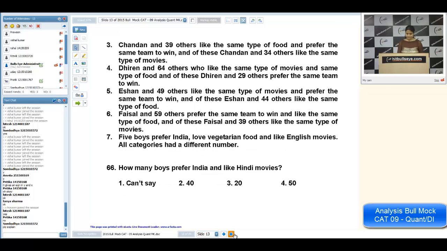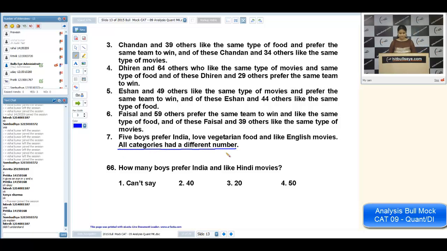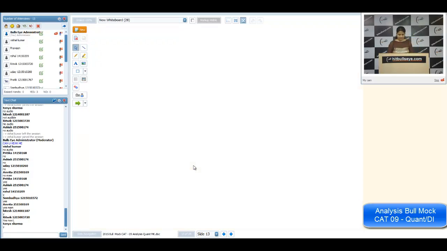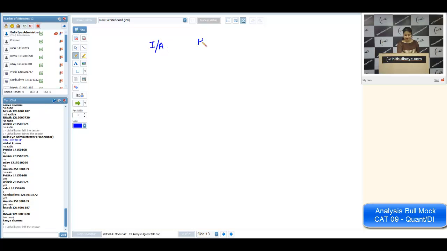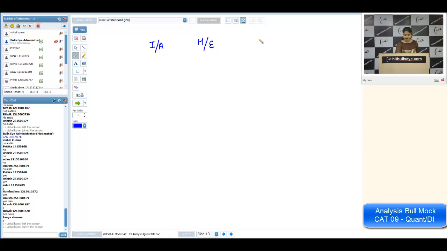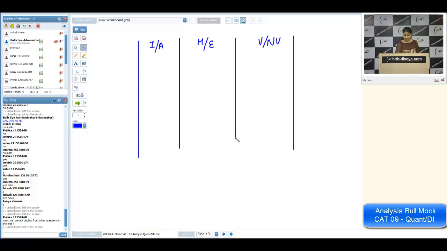Okay, see, this is the key line here. All categories had a different number. Okay, see, you have data with you. There are 3 categories. One is of India, one is of Australia. Then the second category is Hindi and English. Then the third category is veg and non-veg. I'm taking all the possible categories. There can be these many cases.